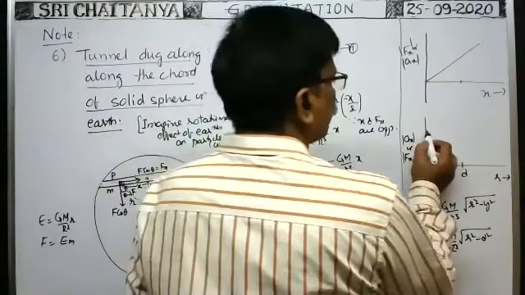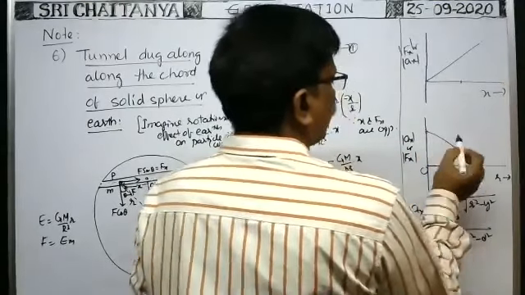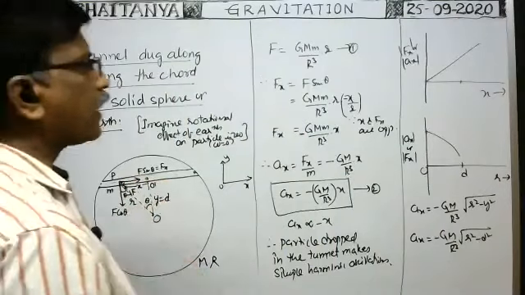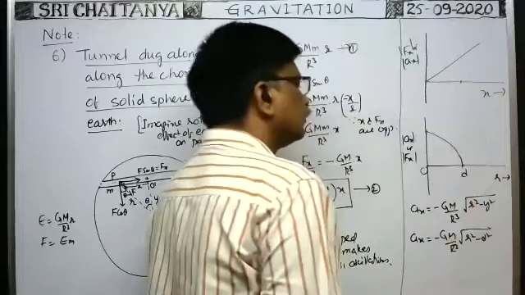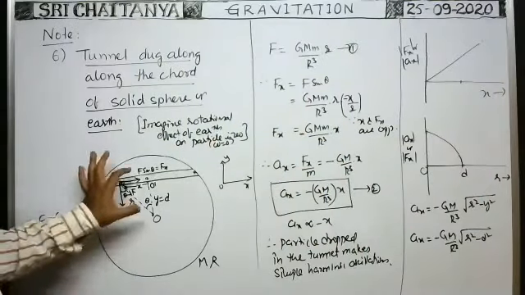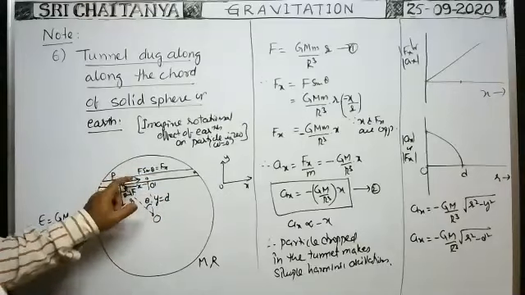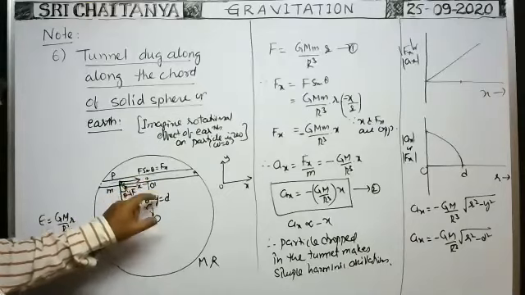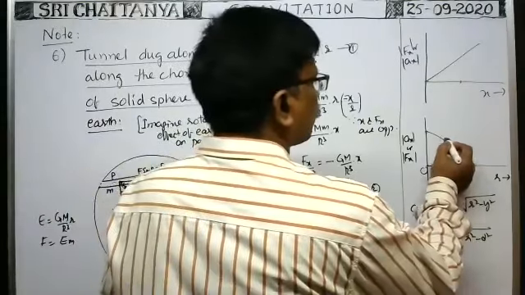That's why you will get acceleration minimum at this point. And exactly at this point, acceleration becomes 0. Whenever the particle reaches the point here, the r value and d value are both the same. Whenever the particle reaches the point here, the distance of the particle from the center is the same as d. That's why when r is equal to d, acceleration becomes 0.